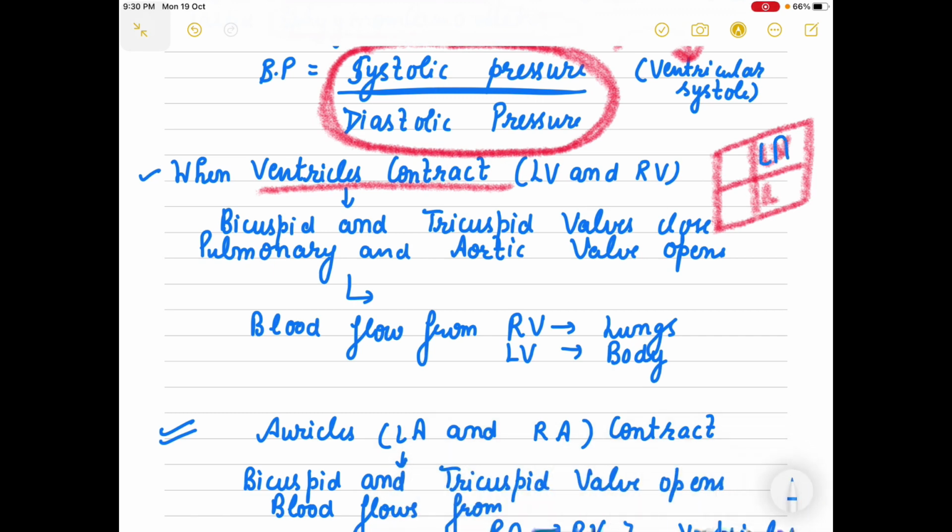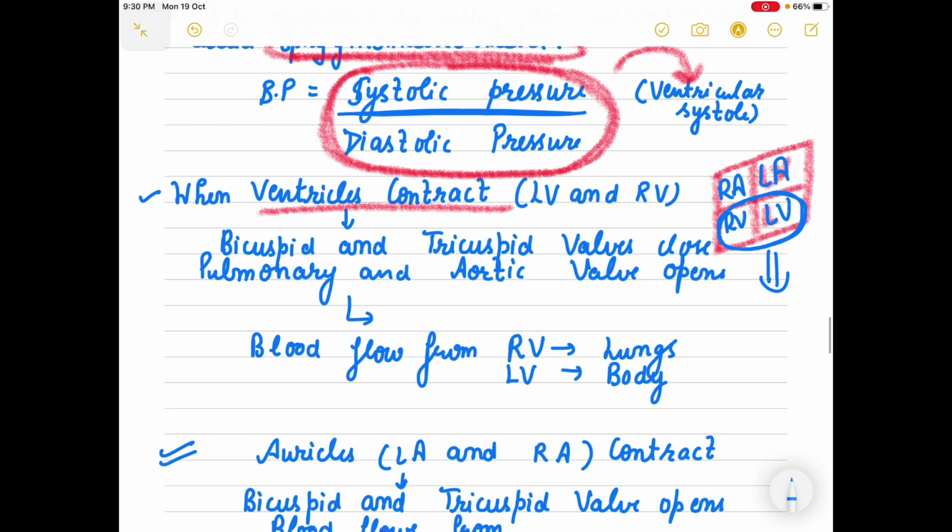Left atrium, left ventricle, right atrium, right ventricle. So we are saying when ventricles contract, means जब उनको blood बाहर भेजना है heart से, so they will definitely contract, and that contraction is your systolic pressure.